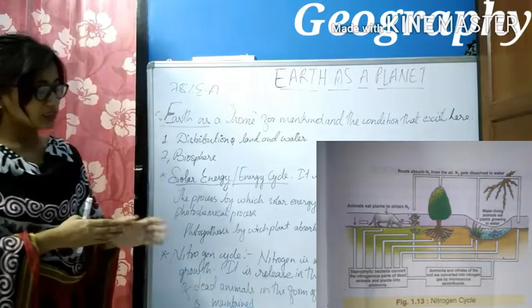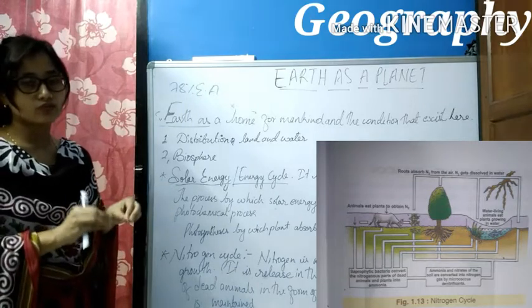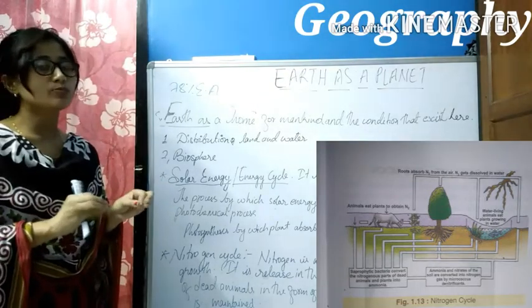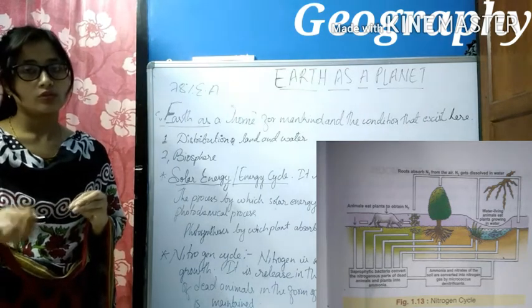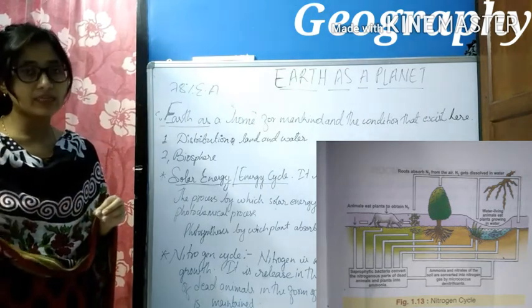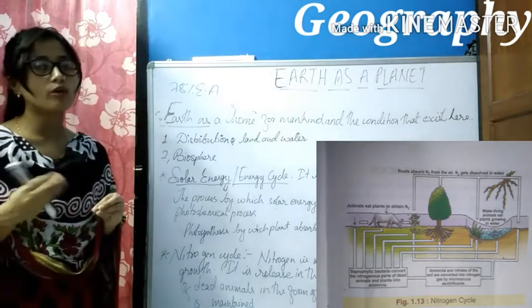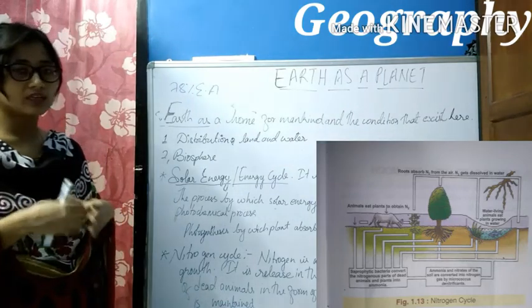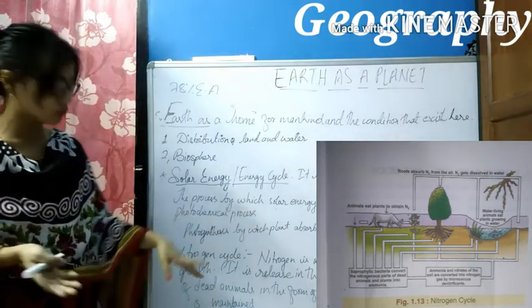The nitrogen cycle is a continuous process in which plants absorb nitrogen from the atmosphere, and these plants are fed on by animals for their growth. When these animals die, they decompose and release nitrogen in the form of ammonia. In this way, the nitrogen cycle is maintained. Nitrogen is absorbed by the soil and the plant for their growth.